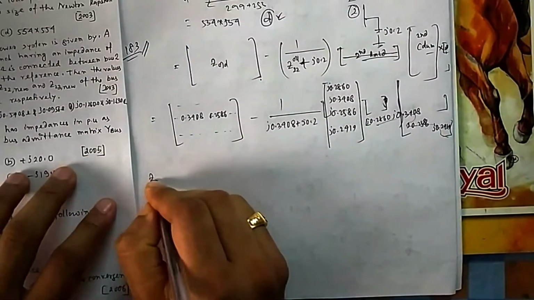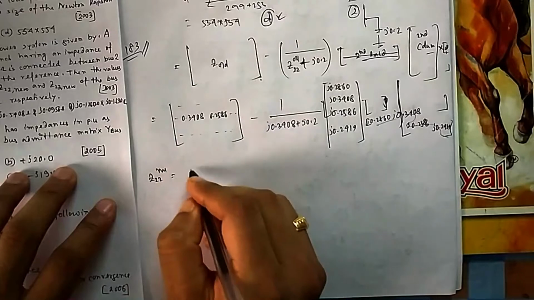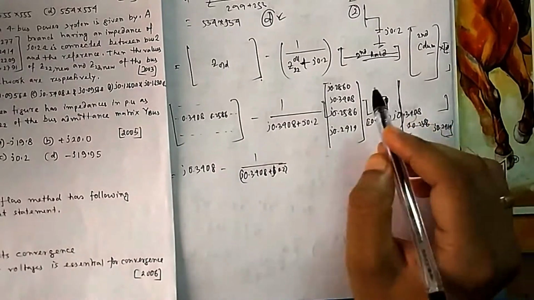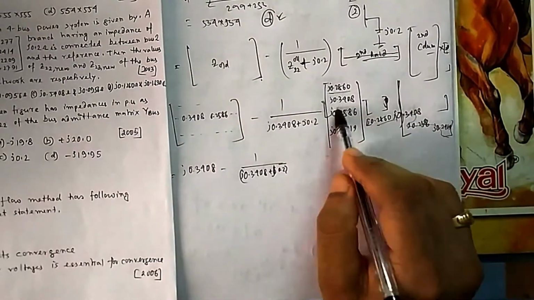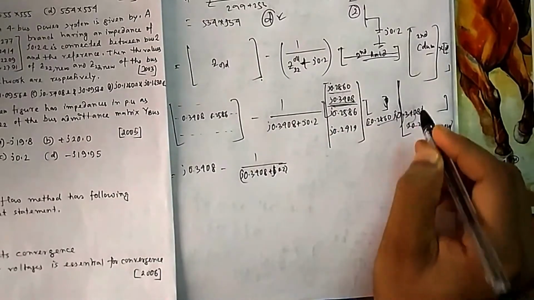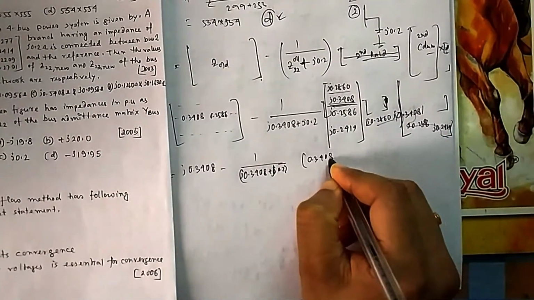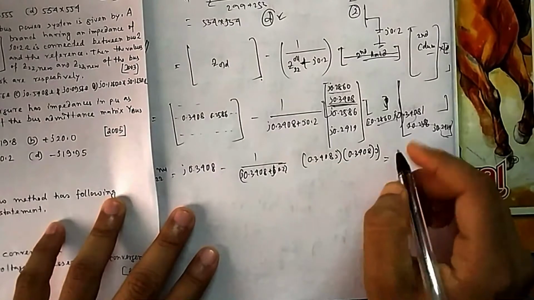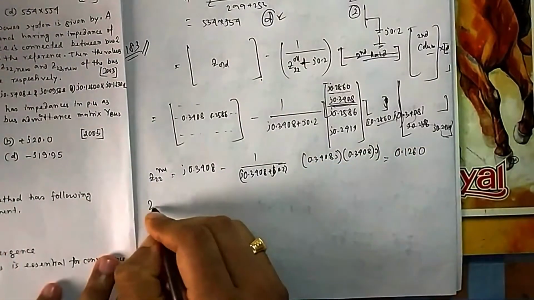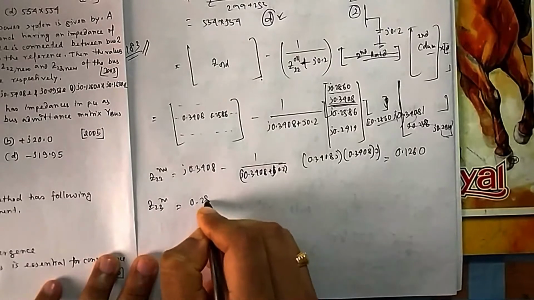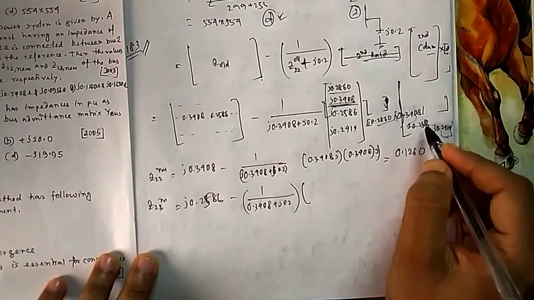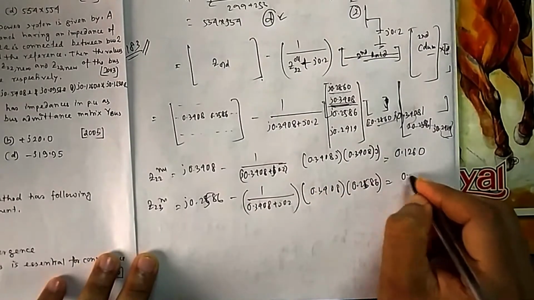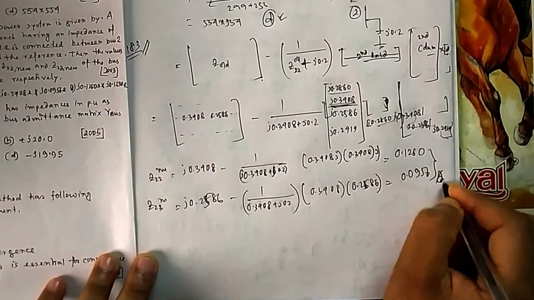Now because they are asking only Z22 new, I will take care of only Z22. So this will come as old minus this. So when this 22 will come, this is first row, so second column second row multiplied by second column, that is 0.3408j multiplied by 0.3408j. So that will give you Z22 new. You can do this calculation. If you do this, you will find it is 0.1260. And if you want to go for Z23 new, it will be 0.2586 minus 0.3408 multiplied by 0.2586. To do this, it will be 0.0956. So this is your answer, that is your option.